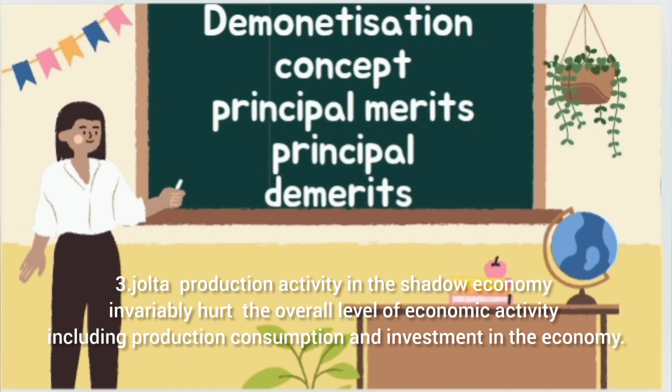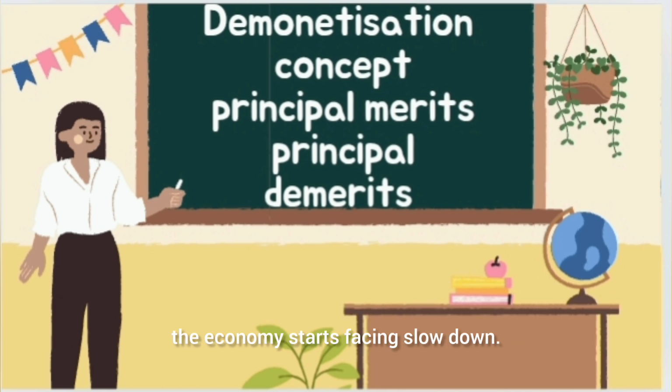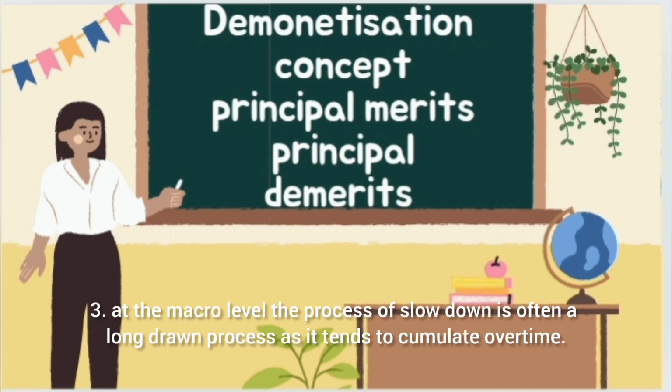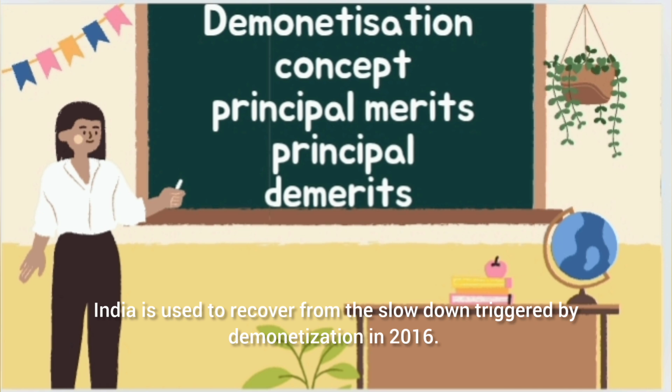3. Jolts to production activity in the shadow economy invariably hurt the overall level of economic activity, including production and investment in the economy. The economy starts facing a slowdown. 4. At the macro level, the process of slowdown is often long-drawn as it tends to accumulate over time. India took a long time to recover from the slowdown triggered by demonetization in 2016.